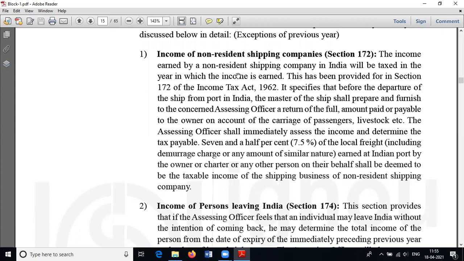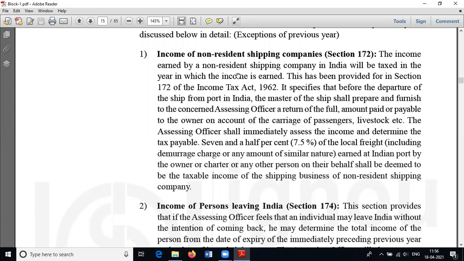It cannot carry forward its tax proceedings to the assessment year, because sometimes it may re-arrive in the port after 2 or 3 years. Clear? Okay.